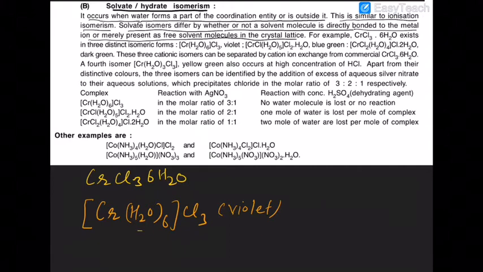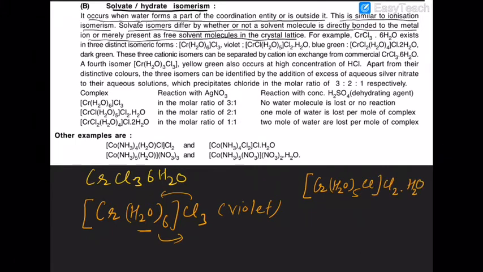Now, if you make one of the chlorines go inside and one of the waters go outside, then the compound will be [Cr(H2O)5Cl]Cl2·H2O. The color of this compound is bluish green or blue green.